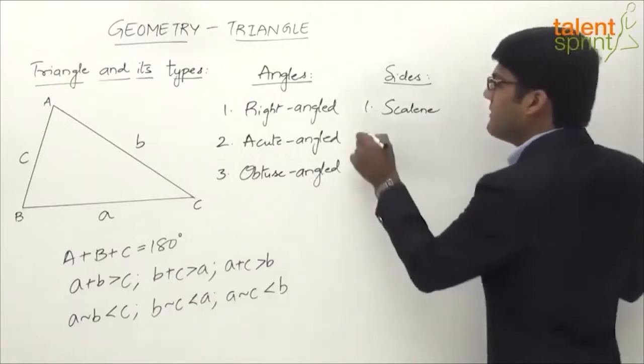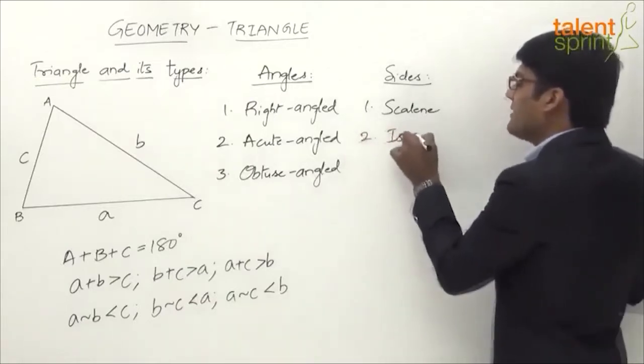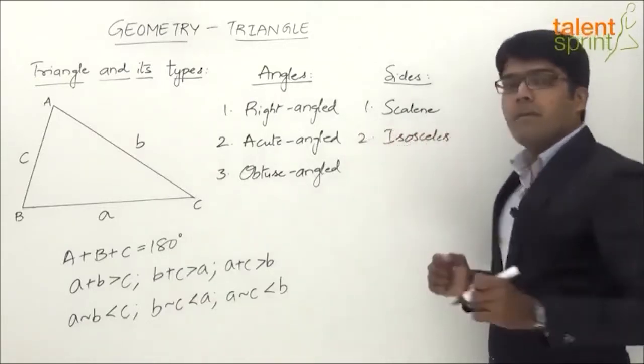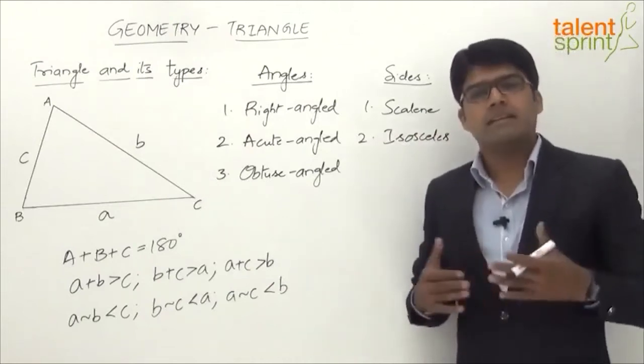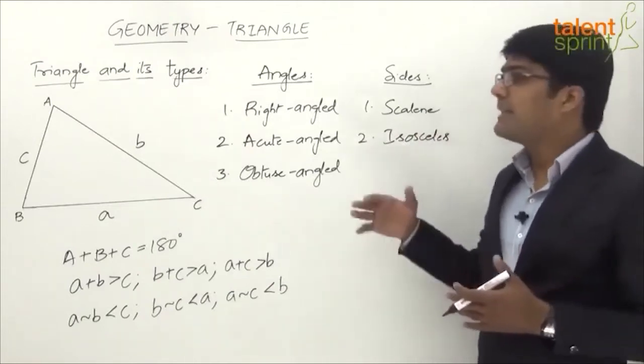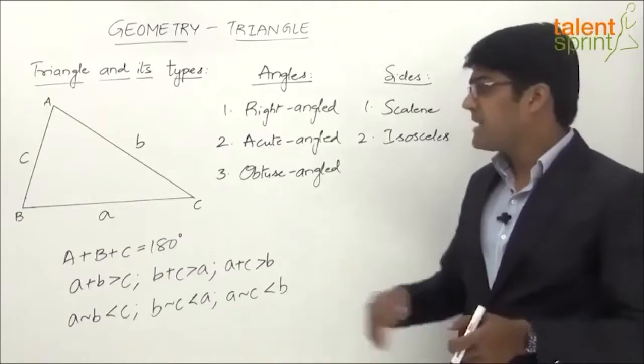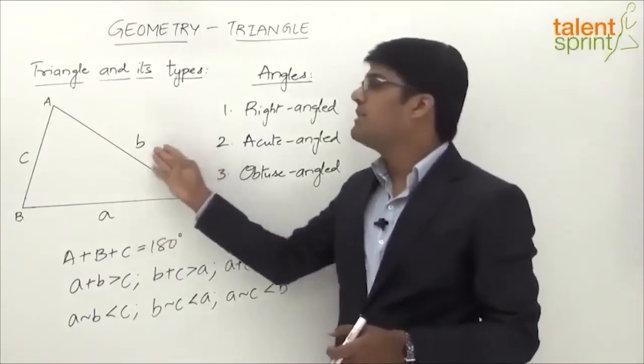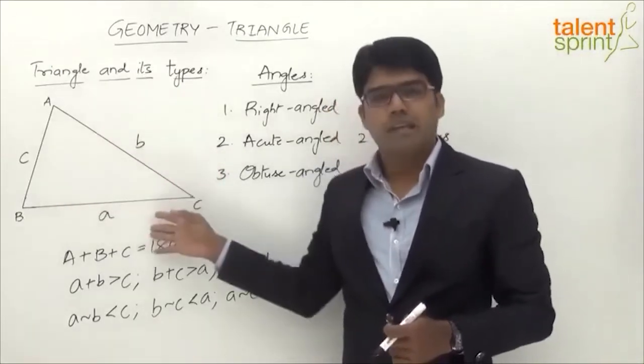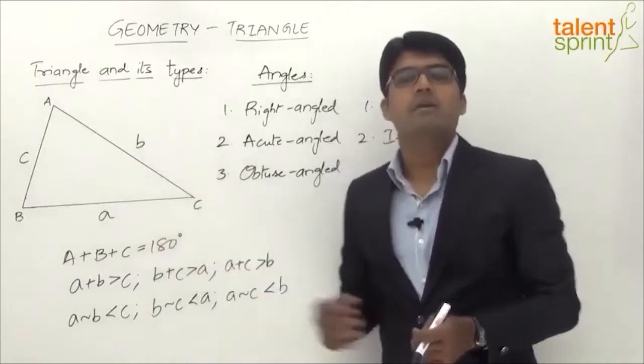Scalene triangle. Then we have an isosceles triangle, right? What is an isosceles triangle? The one where two sides are equal, right? In a triangle, if any two of the sides are equal, then that can be called an isosceles triangle. For example, if A is equal to B, or B is equal to C, or C is equal to A. In all these three cases, the triangle becomes an isosceles triangle.